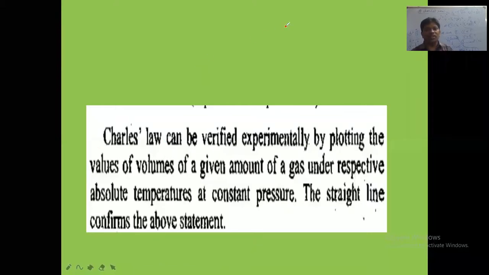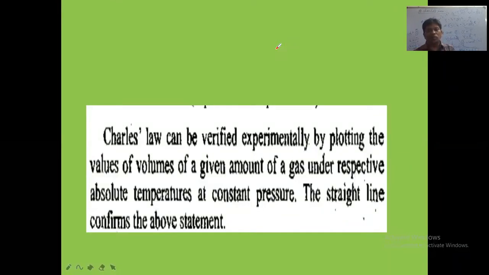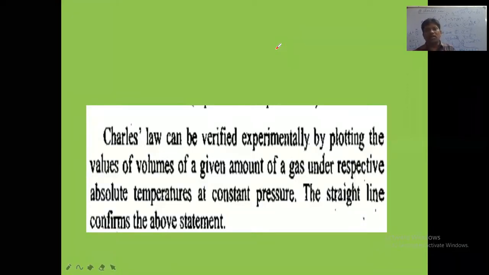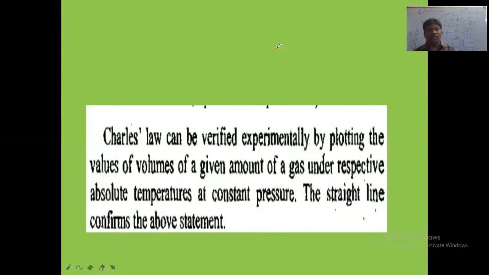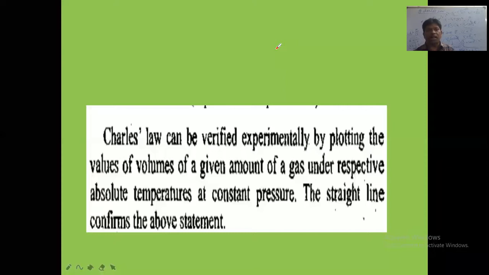The straight line passing through the origin indicates that volume is directly proportional to temperature at constant pressure. When you plot this type of graph between volume and temperature at constant pressure, that graph is called an isobar. Isobar indicates the graph plotted at constant pressure. The graph plotted at constant pressure is called an isobar. The graph at constant temperature is called an isotherm.